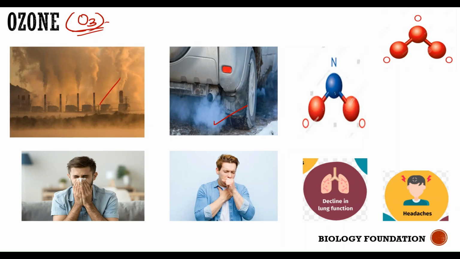Secondly, industries should have very high chimneys with electrostatic precipitators in them. These electrostatic precipitators, present inside the chimneys, remove the dust and soot particles, so that only clean air enters the atmosphere. The electrostatic precipitators try to purify the smoke so that the soot particles and other pollutants are collected back, and only the purified air escapes into the atmosphere. So in the smoke released from industries or from the exhaust of vehicles, you have ozone.